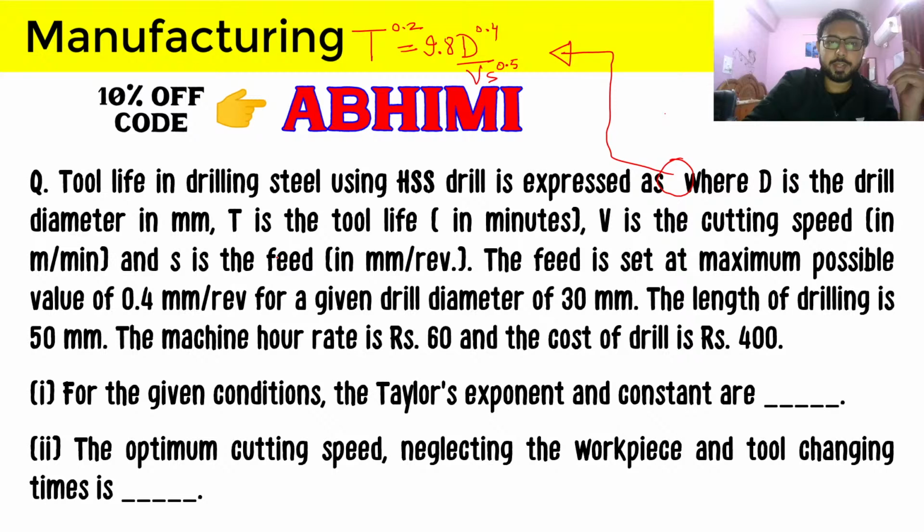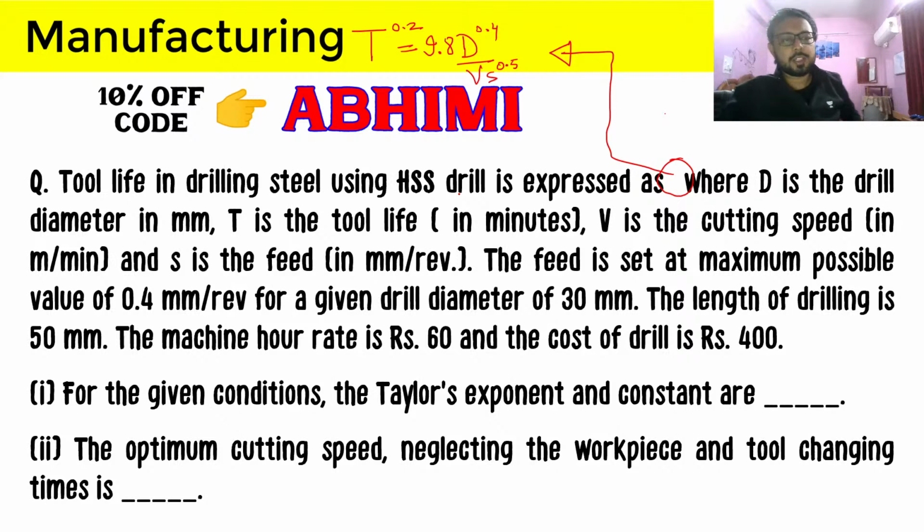Tool life in drilling steel using high speed steel is expressed by this equation, where d is the drill diameter in mm, t is the tool life in minutes, v is the cutting speed in meters per minute, and s is the feed in mm per revolution. The feed is set at the maximum possible value of 0.4 mm per revolution for the given drill diameter of 30 millimeters.